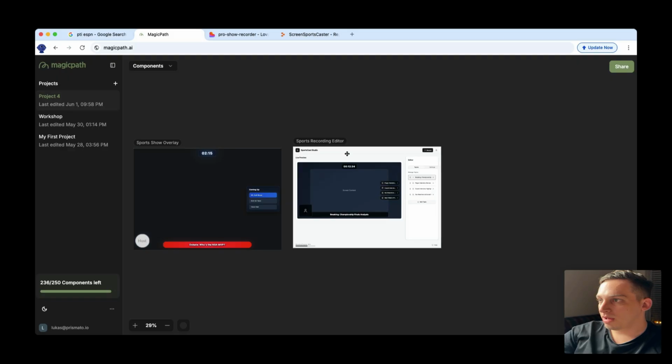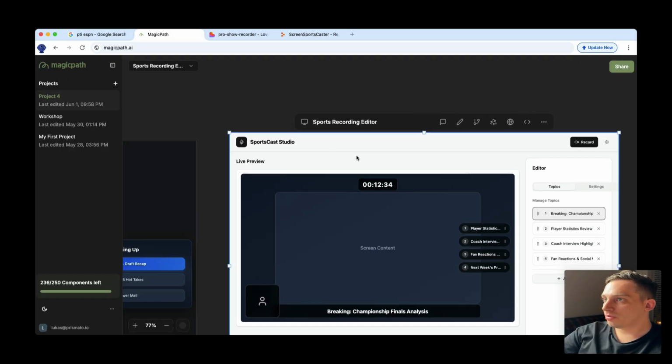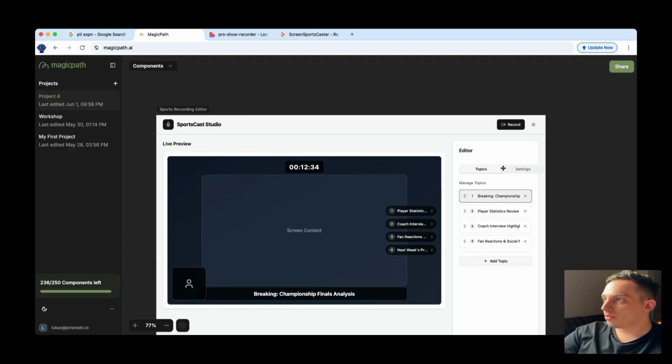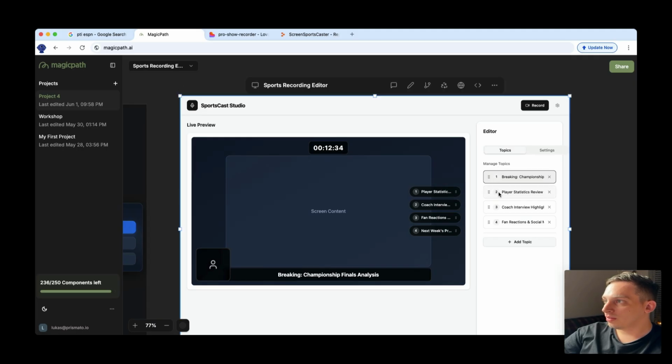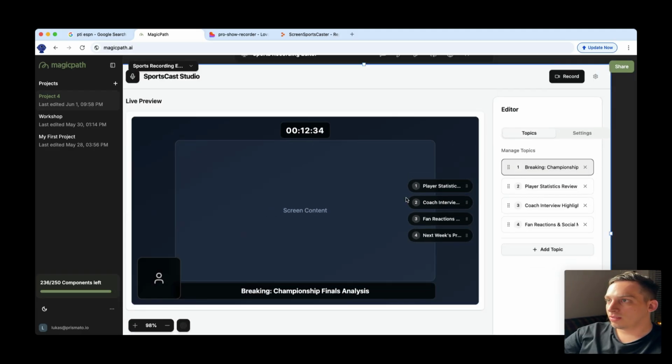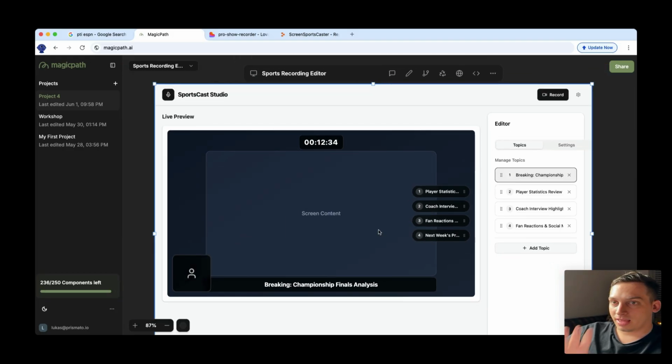MagicPath, okay, I like the MagicPath editor. Very simple, very clean design. We have topics, we have settings, we have these different topics over here. And then this is basically like a video editor kind of view, right? I like this because it's kind of like the overlay of how it's going to look. We have the main topic down here, the timer over here, and these different topics right here on the right. I really like this type of design, and we're going to use this, I think, for the editor mode. So props to MagicPath for doing that. I really love MagicPath. I've been using it a lot lately.